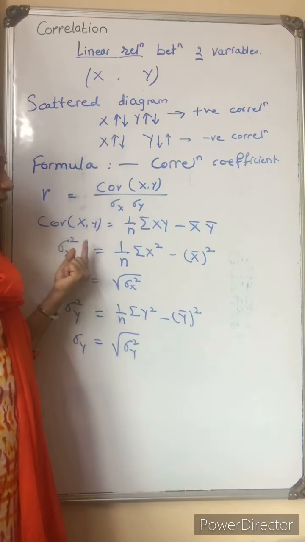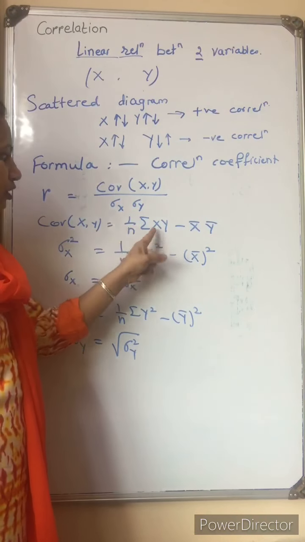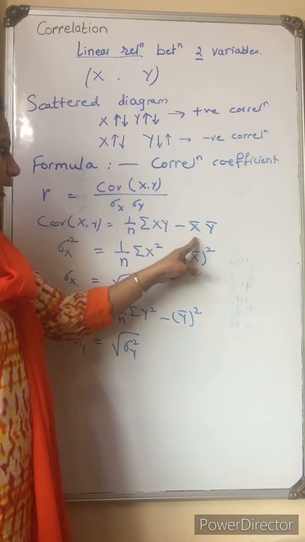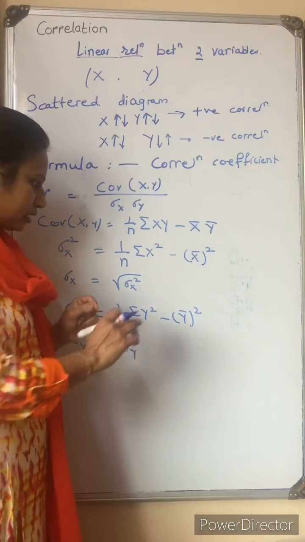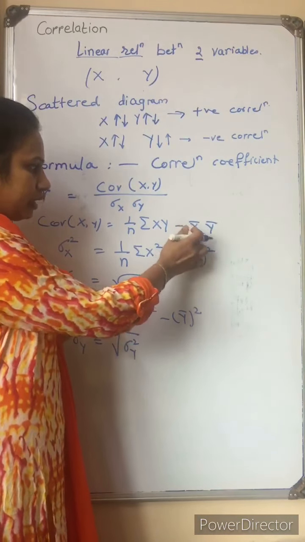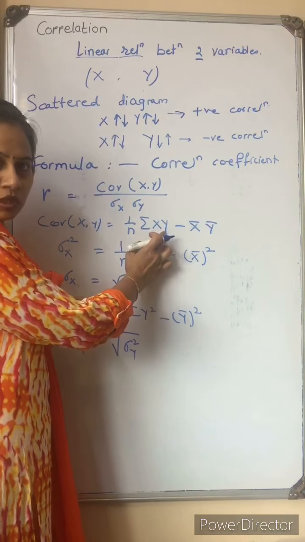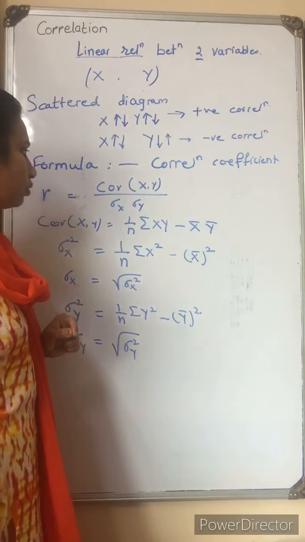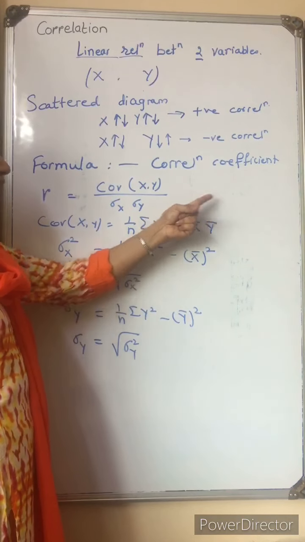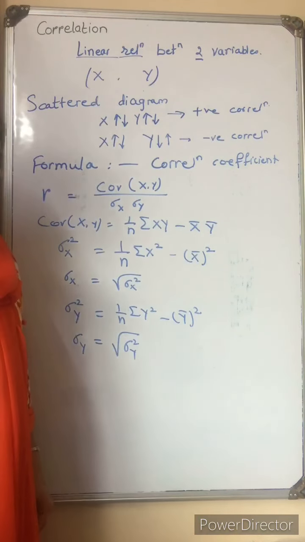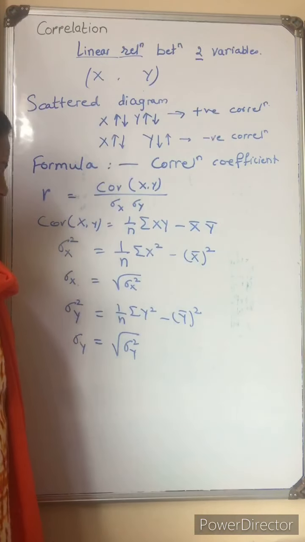Covariance, what is covariance? It is the variance between x and y. So we have 1 upon n summation xy minus x bar y bar, and simply what we need, summation of x, summation of y to find out mean of x and y, summation of x square, summation of y square, and summation of x into y to calculate the correlation. Okay, by finding out all these values, put these values in r and you will get the answer of correlation formula, correlation coefficient.